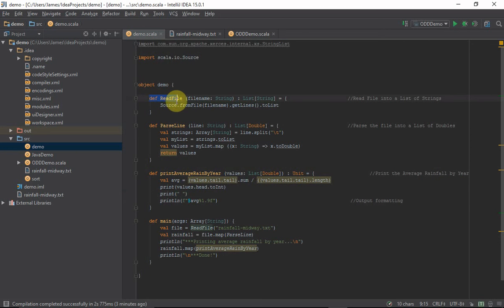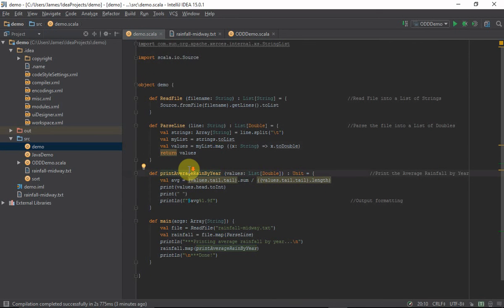So here is a method in Scala. It's reading the file in. And here is another method where we're parsing the lines. So we're converting the list of strings that we got from read file to a list of doubles that we got from parseLine. And one thing to note is that we do have higher-order functions, so our favorite from F#, map, is actually still available in Scala.